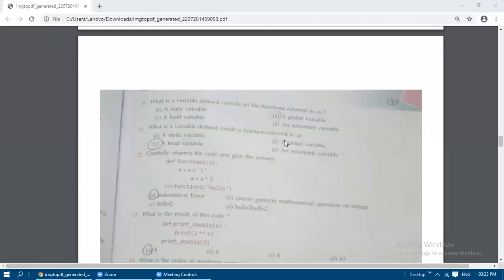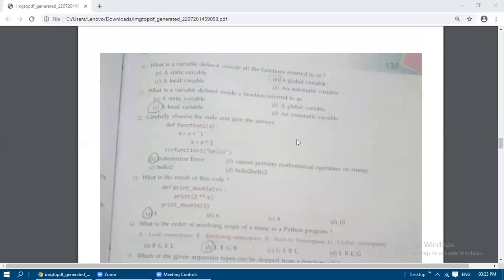Okay, the next question is related to the scope of variables. So we will leave the 10th and 11th questions. And then the 12th question, if you try it out in your system, you will get an indentation error. Even if you see here, you can understand that A equal to A star 2, they have left around another 4 white spaces here. So this will make an indentation error, that is a spacing error will occur. So it won't produce hello 2 also. Immediately you'll get an indentation error only. So this is the answer for this code snippet.